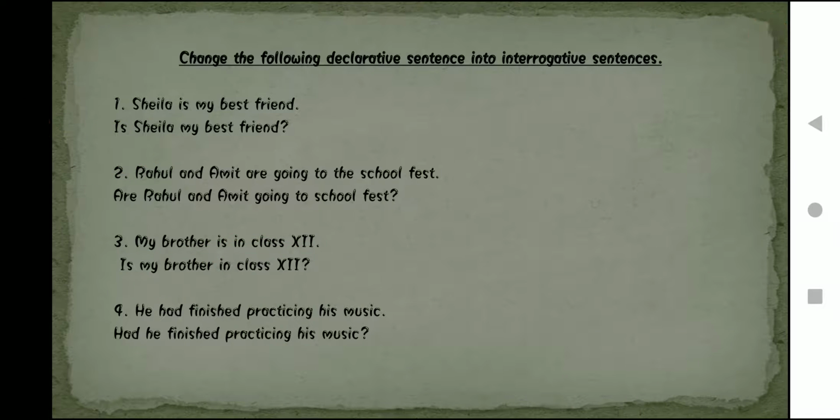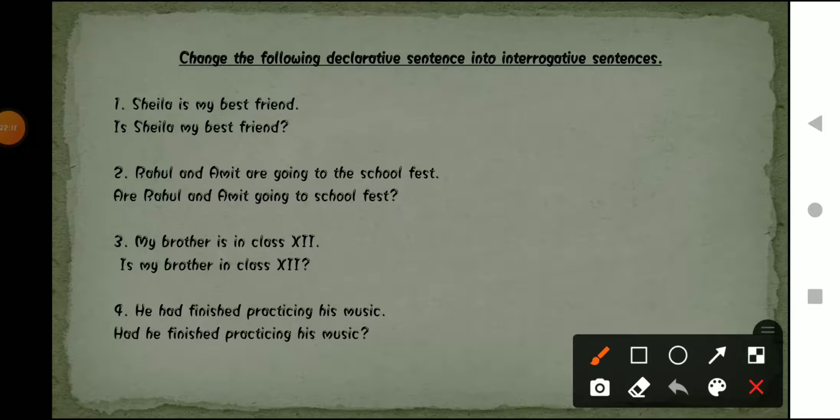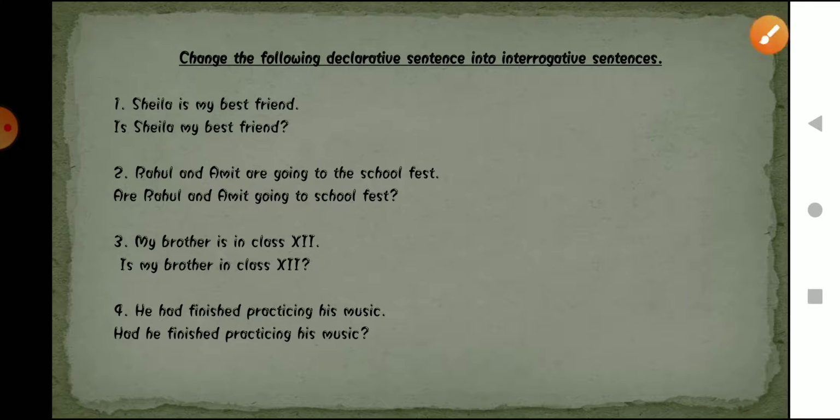Now moving to the fourth one, it says: he had finished practicing his music. The sentence is: he had finished practicing his music. We have to change it from declarative to interrogative sentence. So what will the sentence be? The sentence will be: had he finished practicing his music? In question form, we will ask it as: had he finished practicing his music? So I hope all of you have understood how we can change a particular sentence from declarative to interrogative.